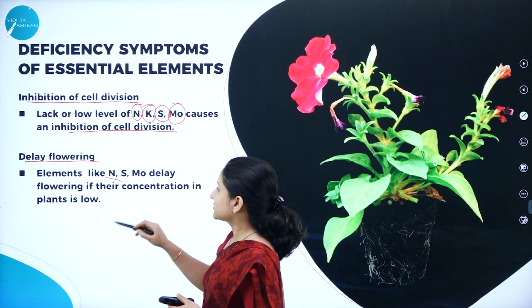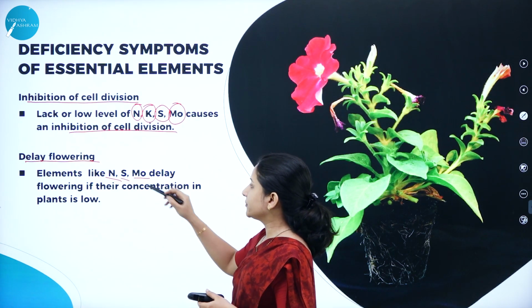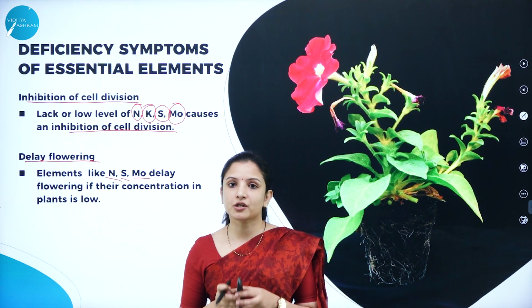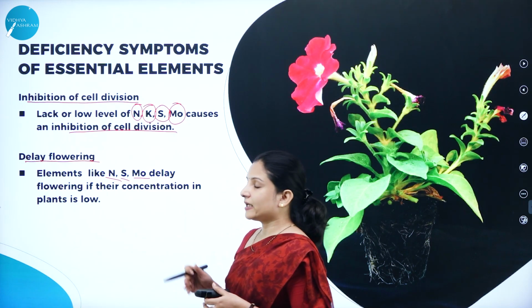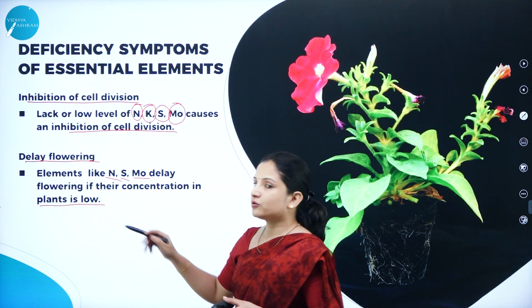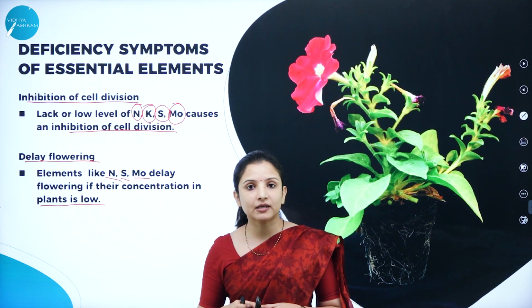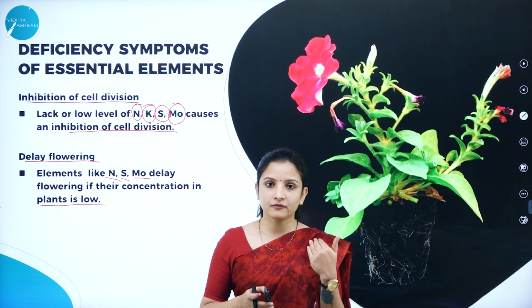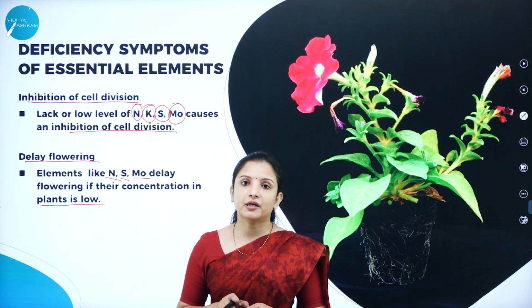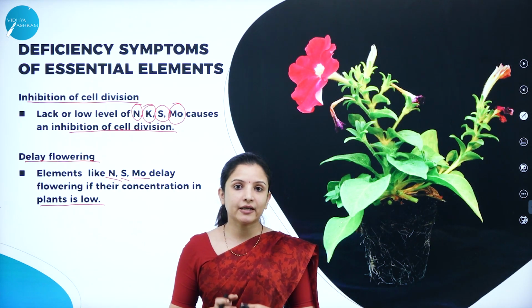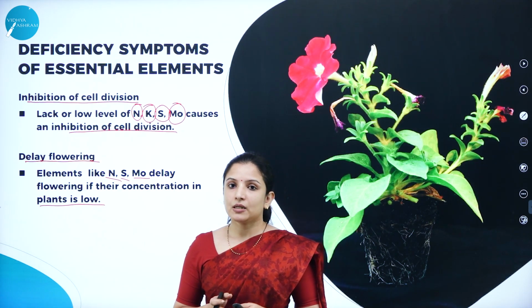So essential elements like nitrogen, sulfur and molybdenum, if not provided in the required concentration, will delay the flowering in the plants when the concentration is very low. So low concentration will result in prolonged flowering, or it will delay the actual flowering time of the plant. Therefore, for the overall development of the plant, all these essential elements are very, very important.